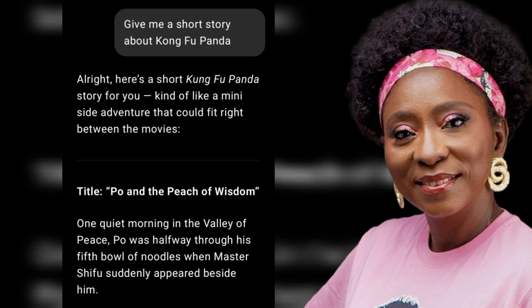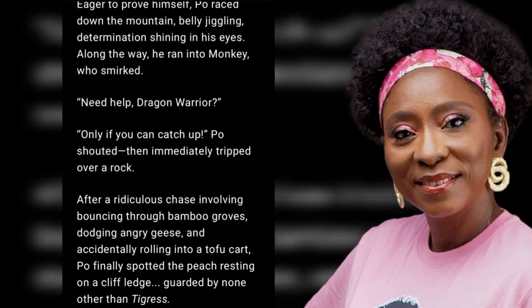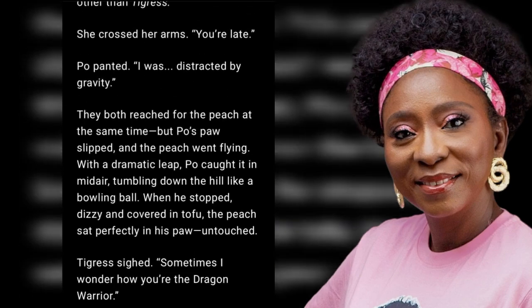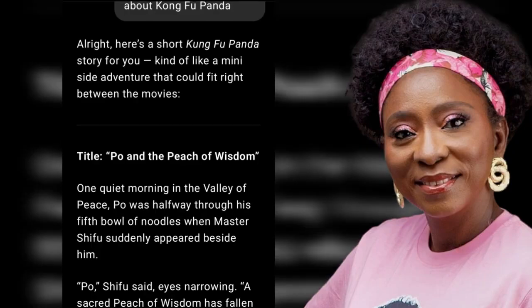And why am I choosing something that is already known? Because in that case, it already understands what the character of Kung Fu Panda is. Now, it doesn't mean if you have a unique story that it won't create something, but you might have to do a little bit more work on that. So this is a story about Kung Fu Panda. And you can see I said short story, because I don't want it to be too long, right? Then you would have to put this in portions in GROK for it to work. Now, what I've just created here in ChatGPT can also be done in GROK, and I'll show you that.